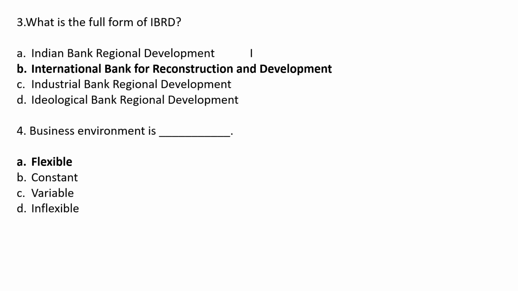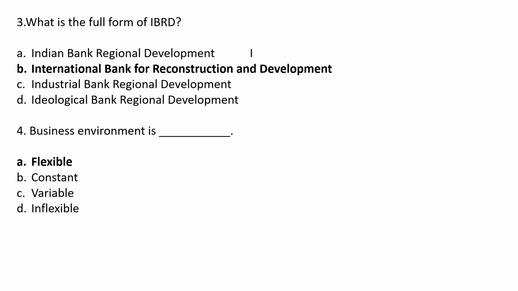What is the full form of IBRD? Option A Indian Bank Regional Development, option B International Bank for Reconstruction and Development, option C Industrial Bank Regional Development, option D Ideological Bank Regional Development. Correct answer is option B International Bank for Reconstruction and Development. The full form of IBRD is International Bank for Reconstruction and Development.